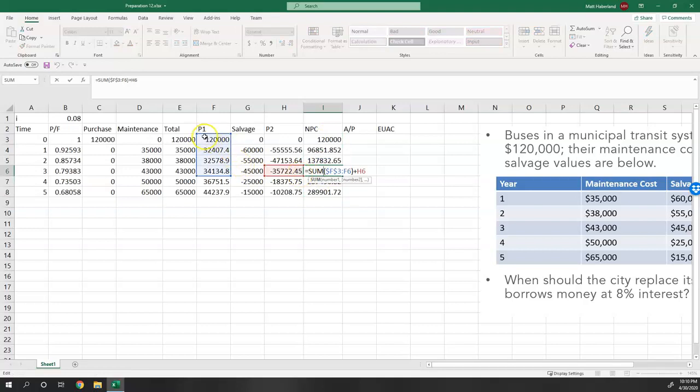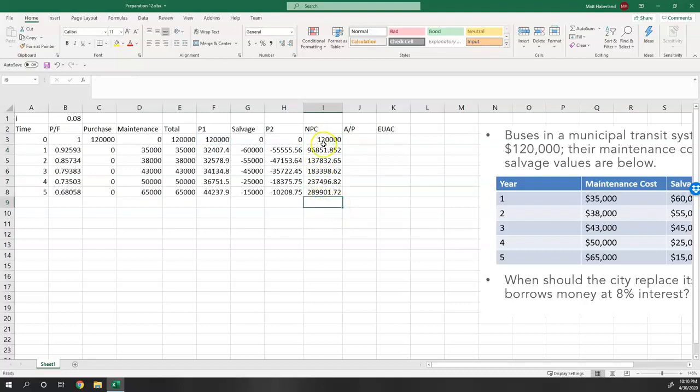You see that it's kept F3 in its place, and we're summing through a row that changes. We've also left H6, this one, floating with us as well. So the formula is valid for all these years. So here is our net present cost for these different years.